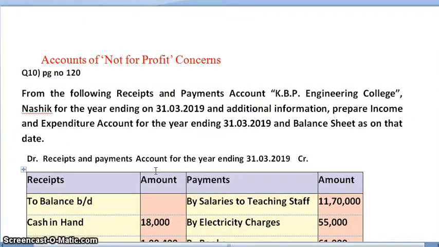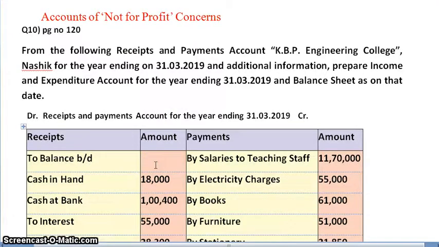Today we are dealing with question number 10, which is on page number 120 of your government textbook. I'll read out the question. From the following receipts and payment account of KBP Engineering College, Nasik for the year ending on 31st March 2019 and additional information, prepare income and expenditure account for the year ending 31st March 2019 and balance sheet as on that date.